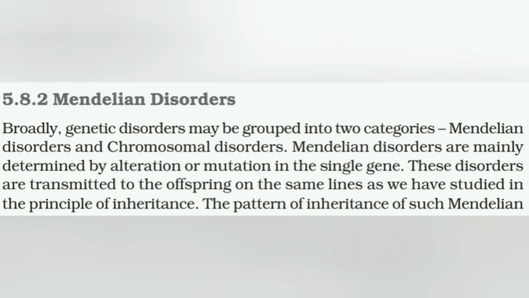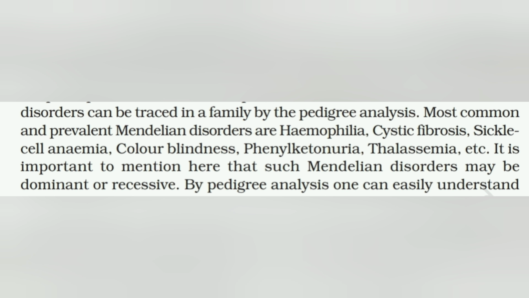Broadly, genetic disorders may be grouped into two categories, Mendelian and chromosomal. Mendelian disorders are mainly determined by alteration or mutation in a single gene. These disorders are transmitted to the offspring on the same lines as we have studied in the principles of inheritance. The pattern of inheritance of such Mendelian disorders can be traced by pedigree analysis of the family.